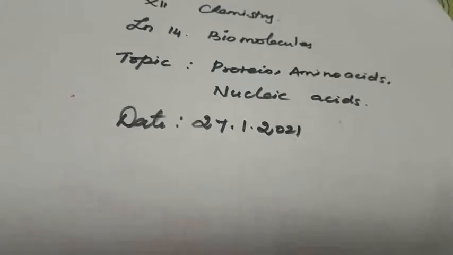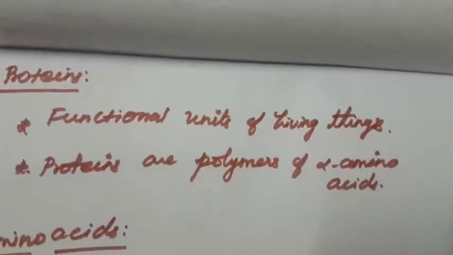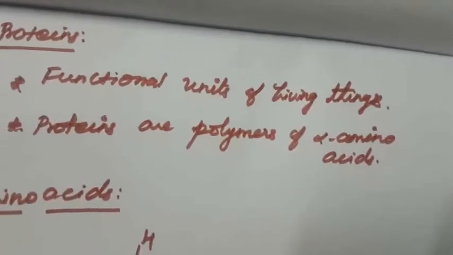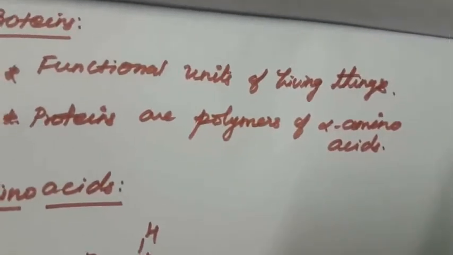What is meant by proteins? Where are proteins present? Proteins are present in all the cereals and everything. It is very important for all living things, right? Proteins are the functional unit of all living things. Proteins are polymers. Proteins are made up of amino acids. What is meant by amino acid?